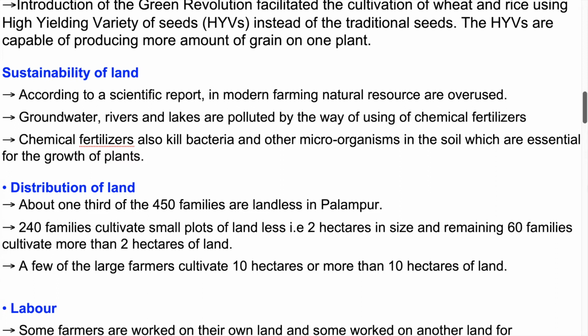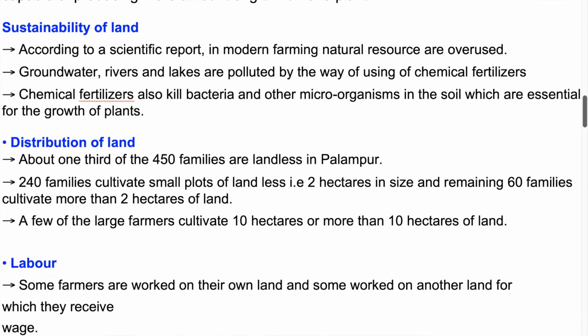Distribution of land. About 1/3 of the 450 families are landless in Palampur. 240 families cultivate small plots of land less than 2 hectares in size, and the remaining 60 families cultivate more than 2 hectares of land. A few of the large farmers cultivate 10 hectares or more of land.